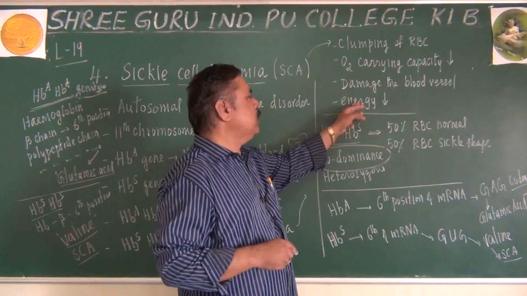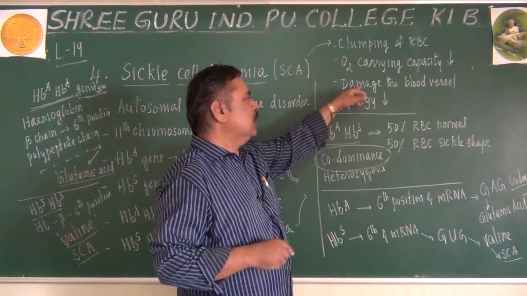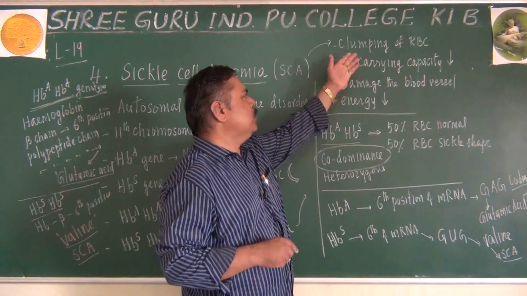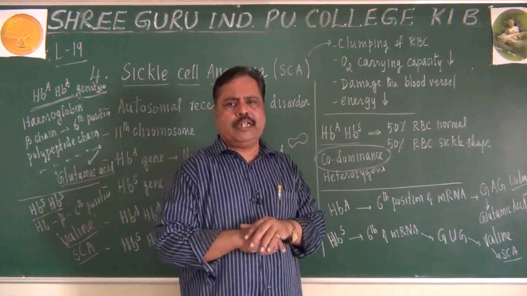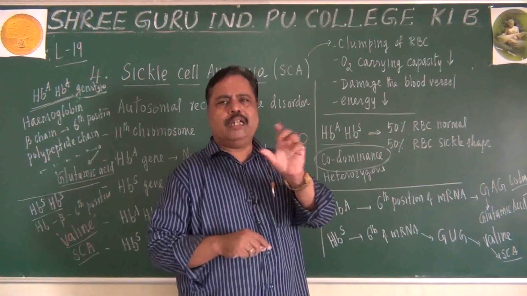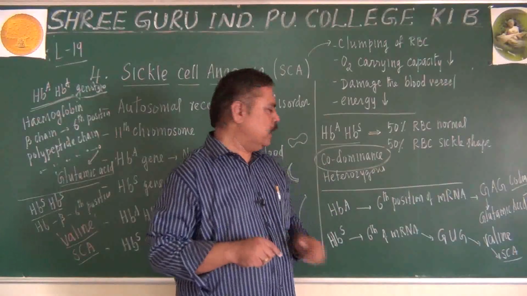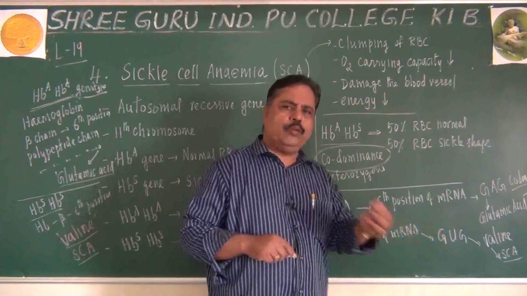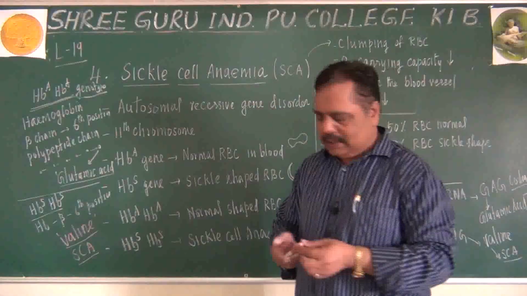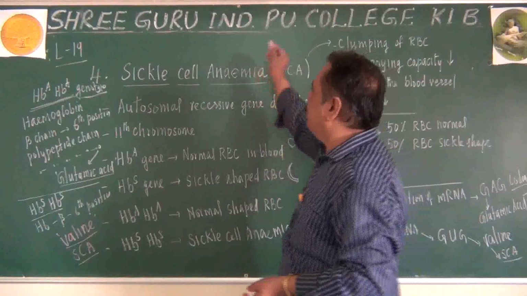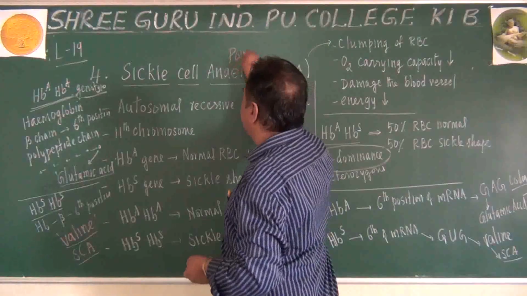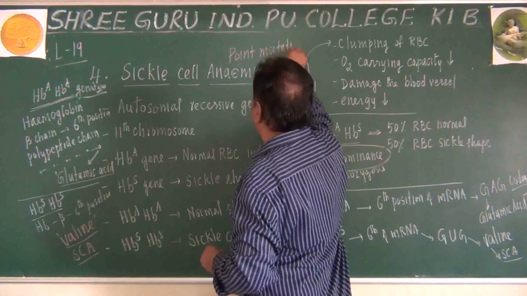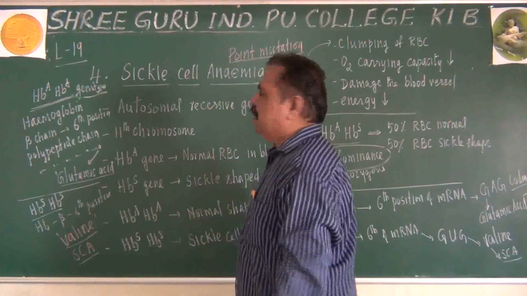Our energy level will be reduced. Damage to the blood vessel, oxygen carrying capacity will be reduced. Pumping of RBC will be taking place. That's why it is called anemia. Remember this point. So, only one mutation, one nucleotide mutation. Do you get this point? Understanding about point mutation here. So this is called point mutation.